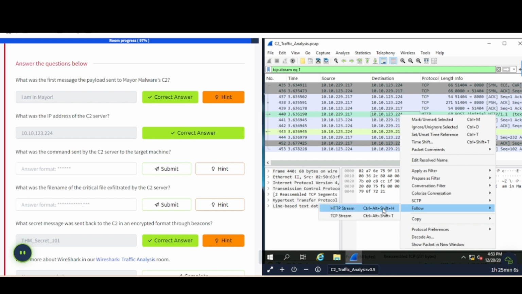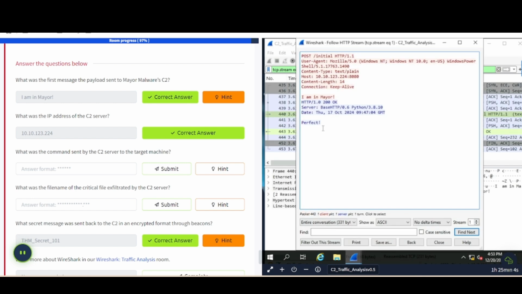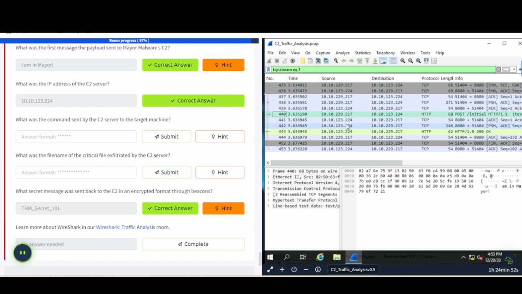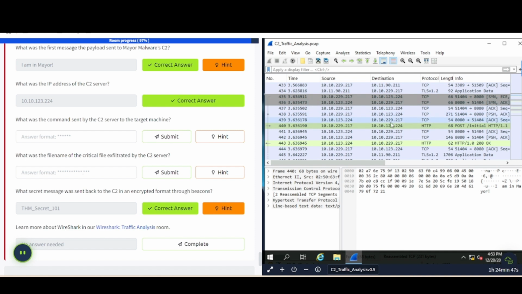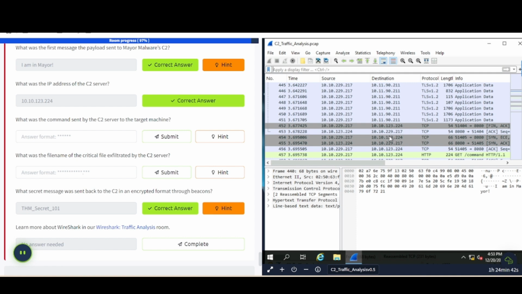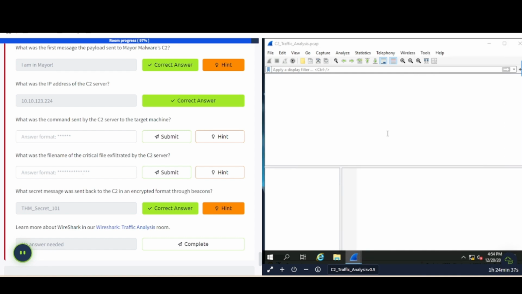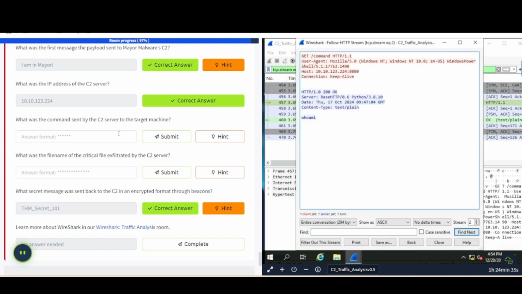So we saw the difference between the red and the blue colors, right? I explained that earlier, right? It says, what was the command sent by the C2 server to target the machine? And if we scroll down here, let's take a look, see if we could find some more information here. So we're going back to the main packet area here, and it says get command. So this is probably what it's going to be. So let's take a look. HTTP stream. Who am I? Appears to be the answer here. Okay, so there we go.